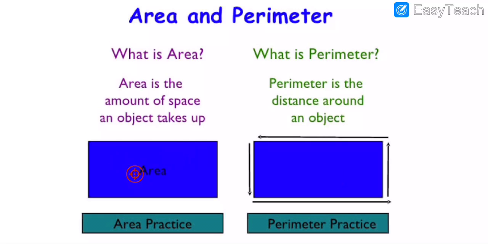And this purple or blue part shows the area. Got my points, my dear students? It shows the perimeter.